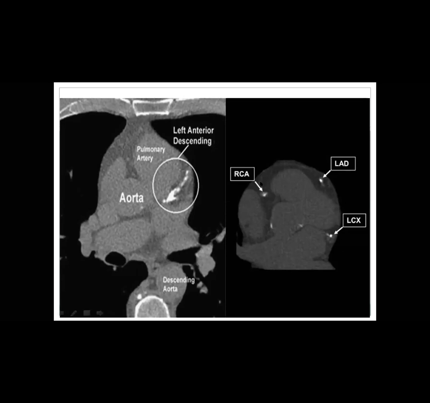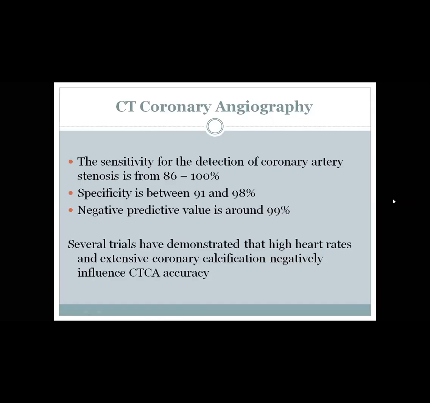This is another example of coronary artery calcification, for example the RCA, LAD, and circumflex. Okay? For the CT coronary angiography, we can say generally it is sensitive, specific, accurate, with high negative predictive value. High negative predictive value means the CT is a good tool in our hand for ruling out coronary artery disease. The beauty of cardiac CT coronary angio in ruling out coronary artery disease is that its negative predictive value approaches 100%.